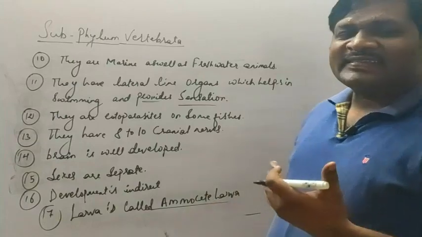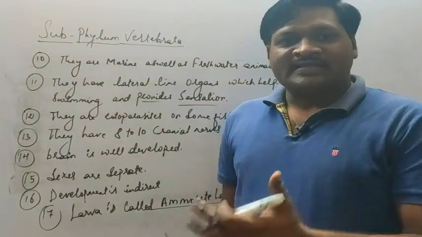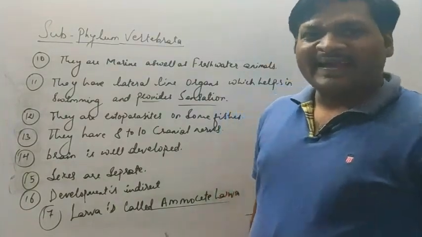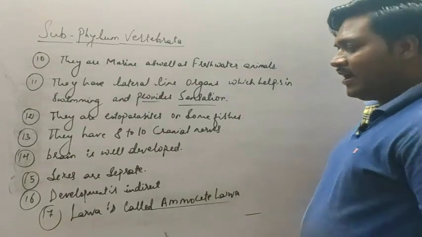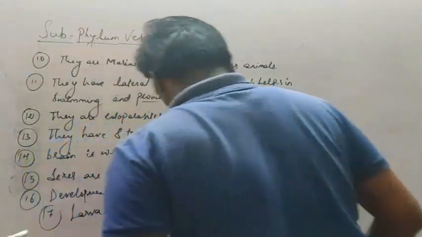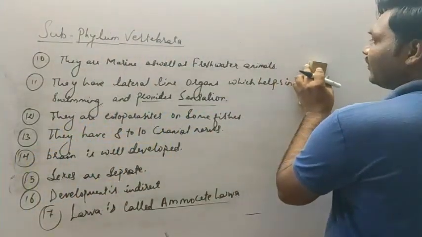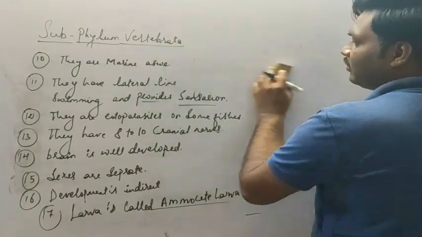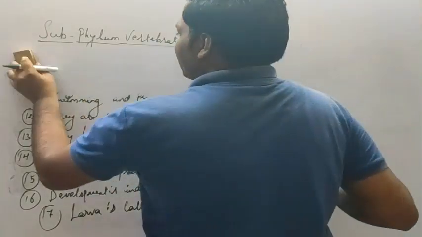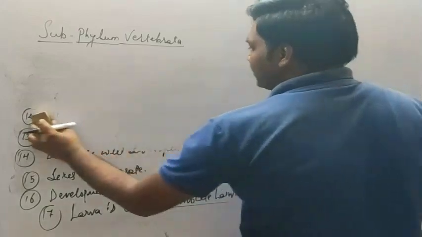So we'll move to the next example from the cyclostomata, that is the myxine, which is also referred to as the hagfish. Let's see the characteristic features of this other example. I'll rub this. You can pause the video and note down the points.